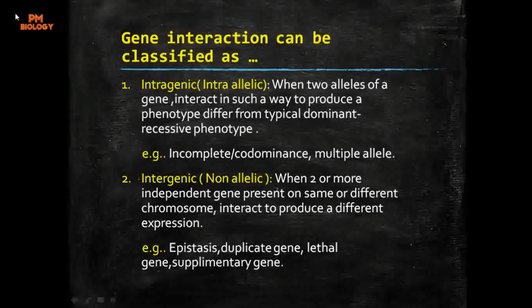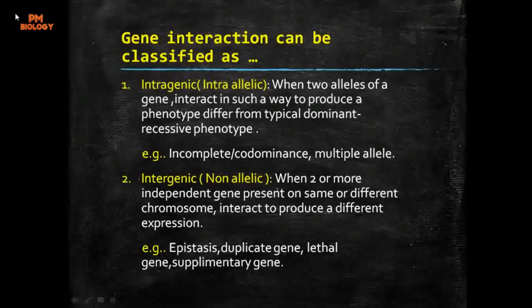As we have seen in Mendel's experiments, monohybrid or dihybrid crosses, it was understood that there is an appearance of mostly dominant characters in the offspring, and in the dihybrid cross we have seen some recessive characteristics also appear. They do not vanish at all.